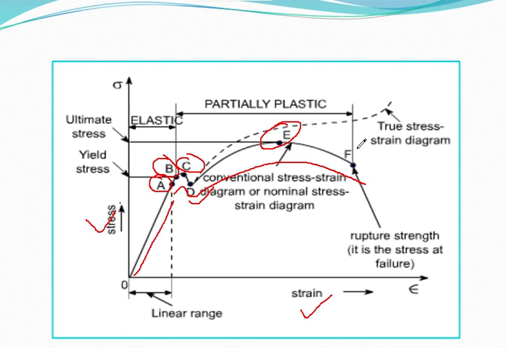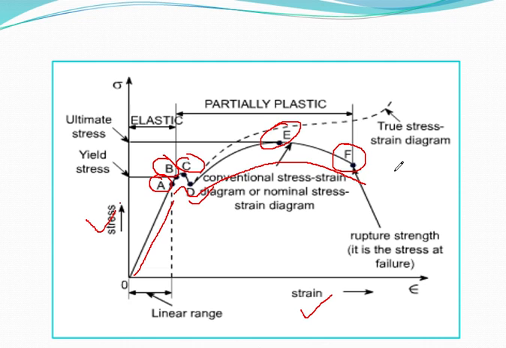And the last point, that is F. It is known as the breaking point. At the breaking point, actual rupture of the metal occurs. Since after reaching ultimate stress the cross-sectional area of the metal is reduced, the external load required to cause its actual rupture is less than the ultimate load.